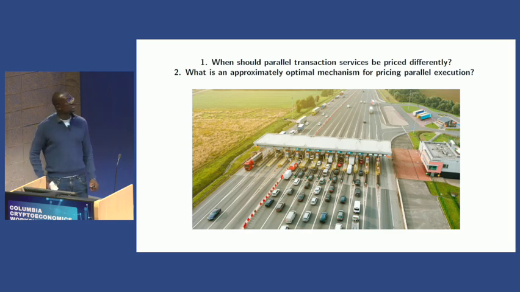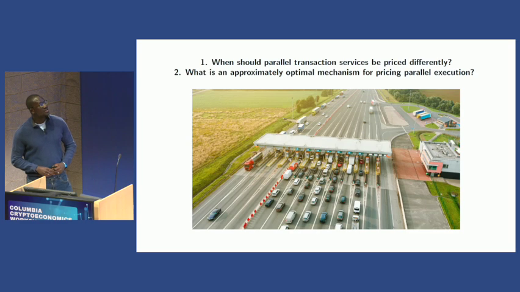So the first question we address is, when should parallel transaction services be priced differently? Okay, so I'm going to be focusing mostly on the macroeconomic aspects of this question rather than the incentive compatibility issues. These incentive compatibility issues will come up as equilibrium conditions in the system when people submit their transactions.